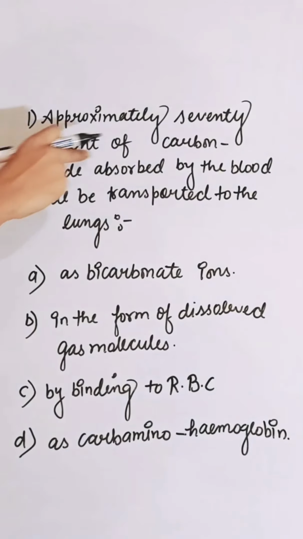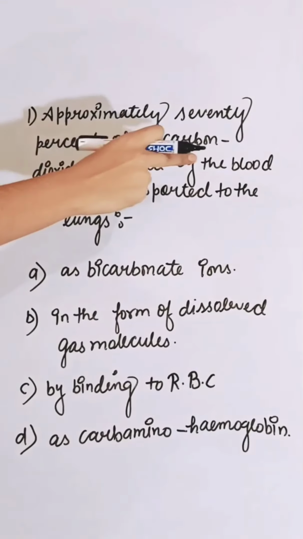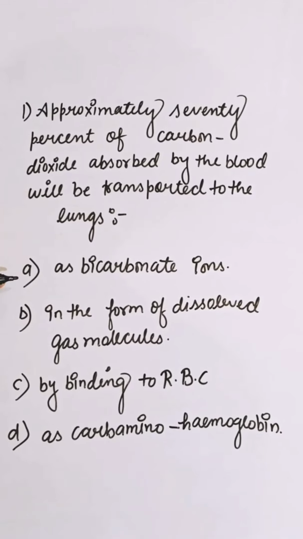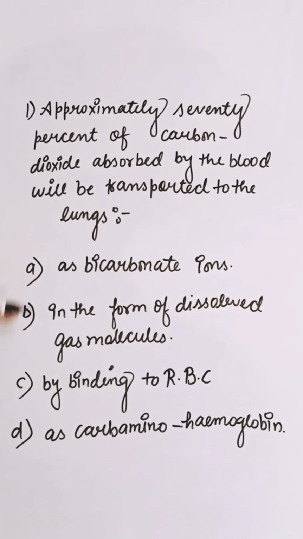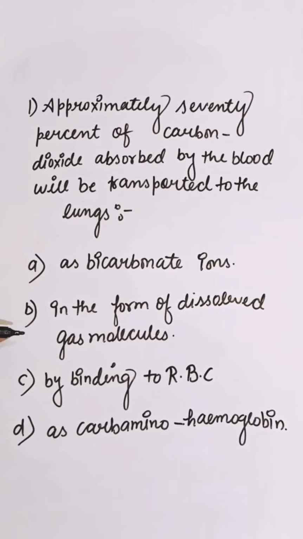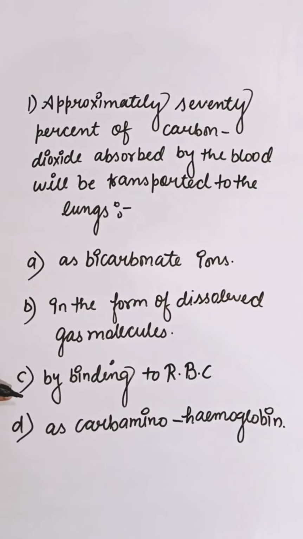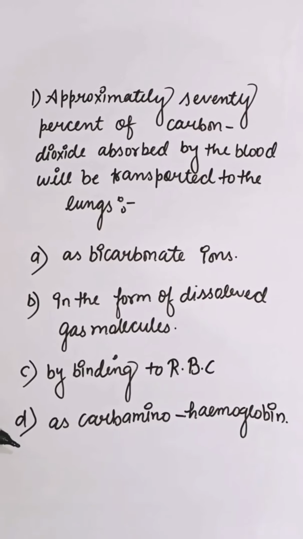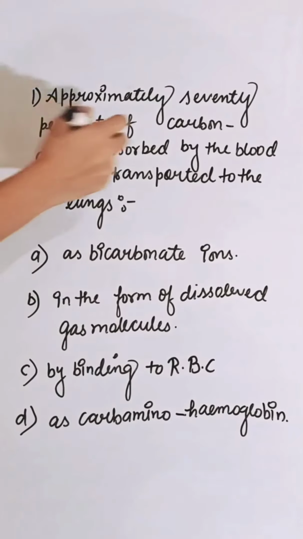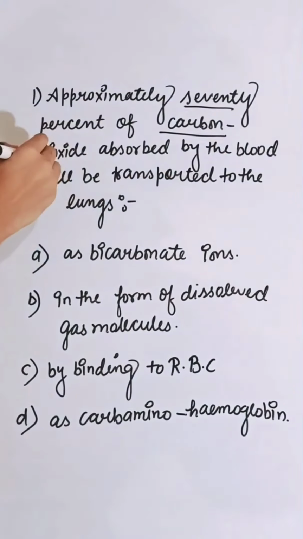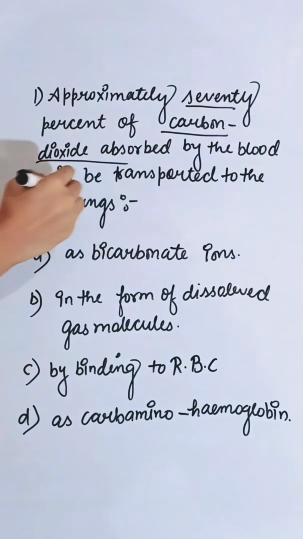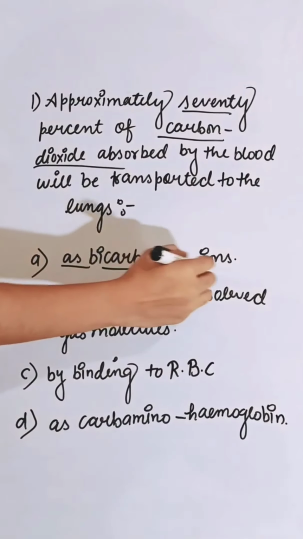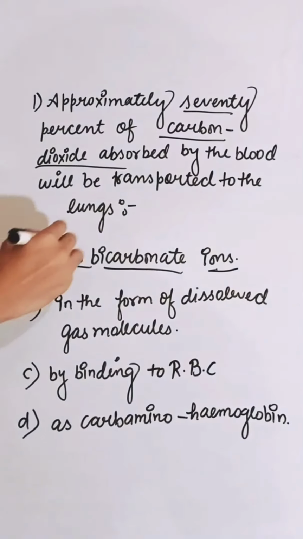Approximately 70% of carbon dioxide absorbed by the blood will be transported to the lungs, first option as bicarbonate ions, second is in the form of dissolved gas molecule, third is by binding to RBC, fourth is as carbaminohemoglobin. 70% of carbon dioxide absorbed by the blood is transported to the lung in the form of bicarbonate ions. So the correct answer is A.